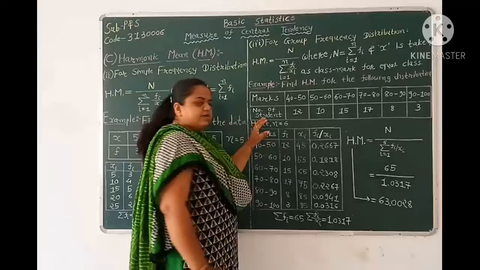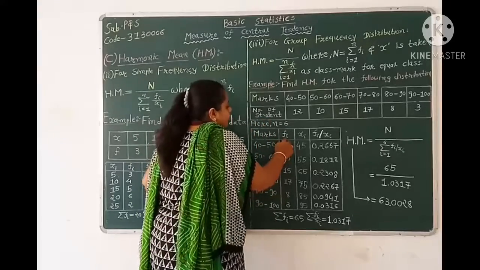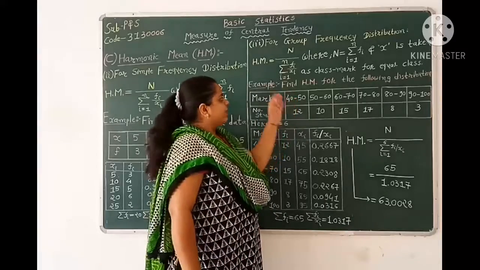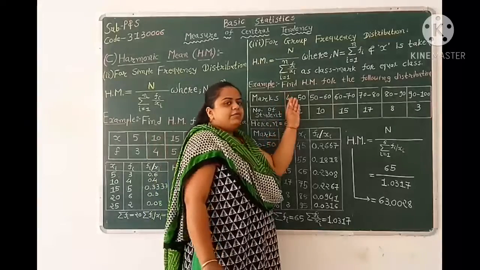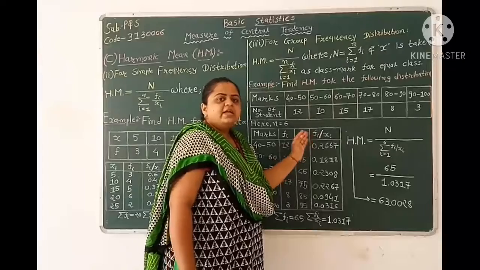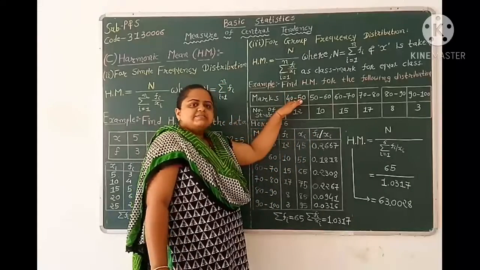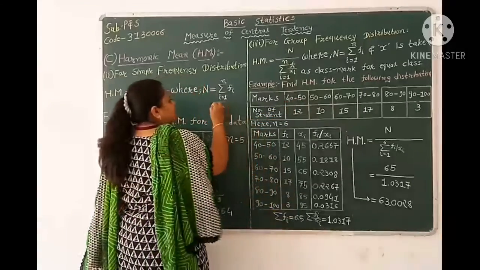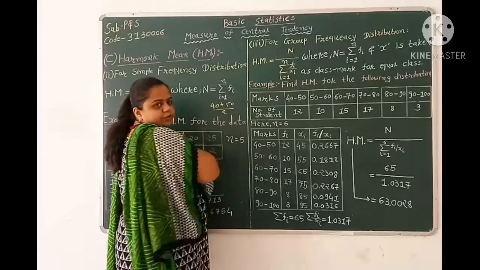Now let us consider one table. Marks, second one is f. Okay, here we have given class intervals. Is it possible to multiply the class interval with frequency? No. So first of all we have to find the mid value xi. How to find the mid value xi? The mid value is nothing but the average of the class limits. So we have to find the mid value as upper limit plus lower limit by 2.